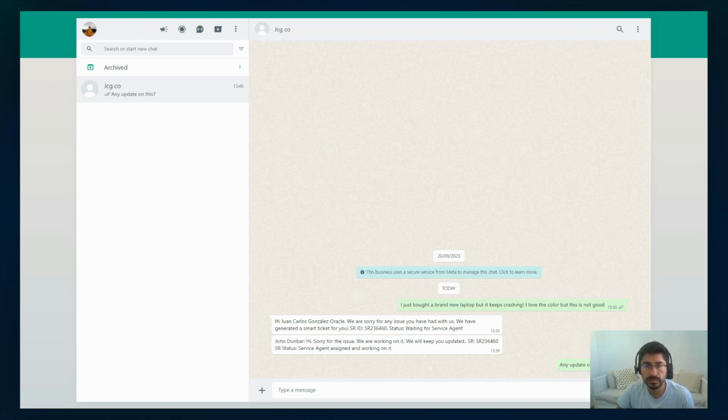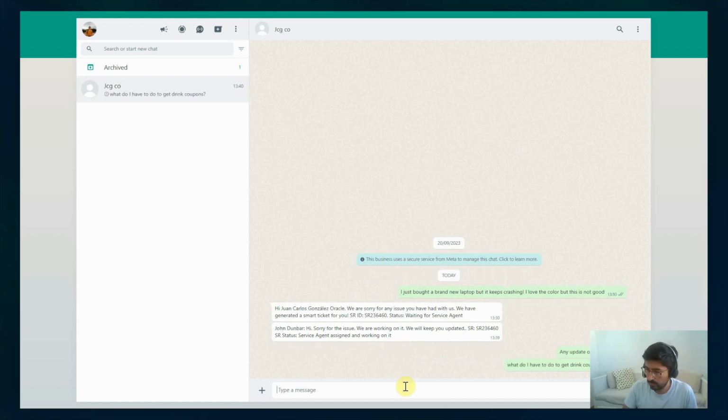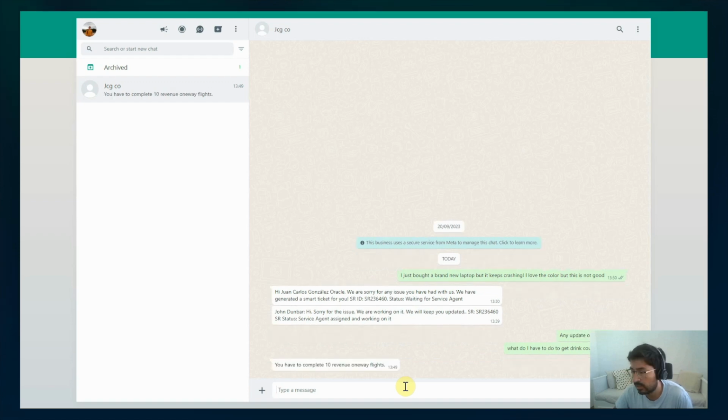So basically, imagine a user. The user just wants to ask, what do I have to do to get drink coupons, right? So we're gonna send that. In this case, this is not a negative WhatsApp message. It's just a question coming from the customer. And if you see, in this case, what the WhatsApp customer HelpMate does is provide a customer service quick reply. In this case, the answer to that question is you have to complete 10 revenue one-way flights.